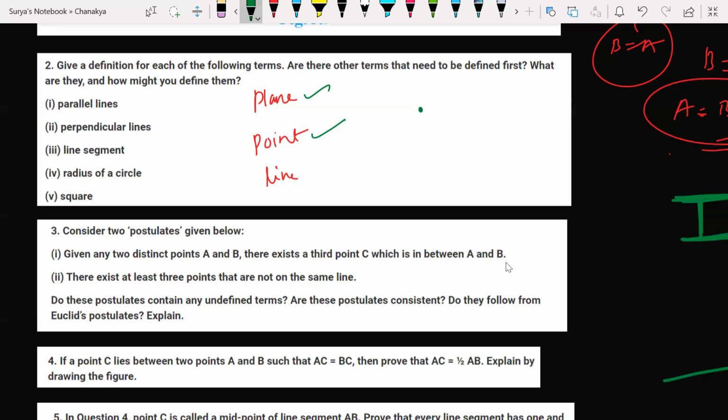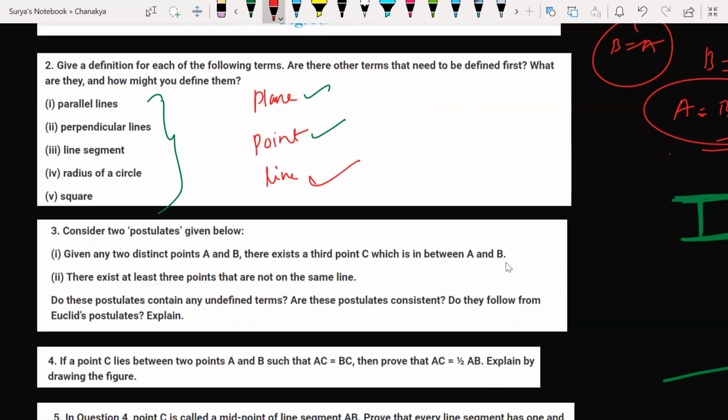Before defining all this, we need to define plane and point. What is a line? A collection of points, because these are points. If I collect all these points and join them, I get a line, which is a collection of points. Very simple, right? So that is the answer.